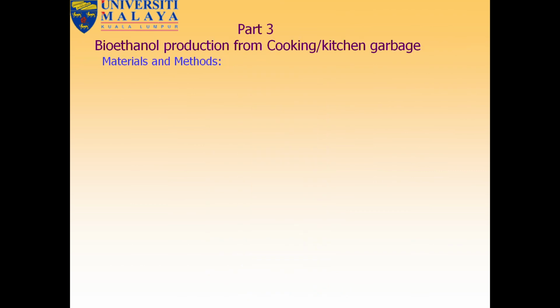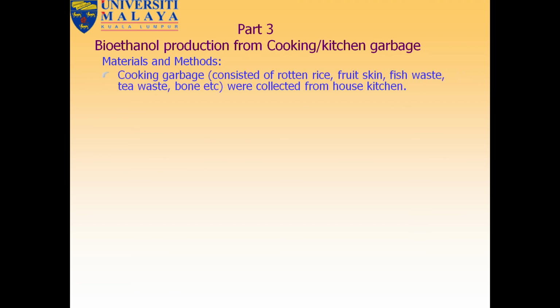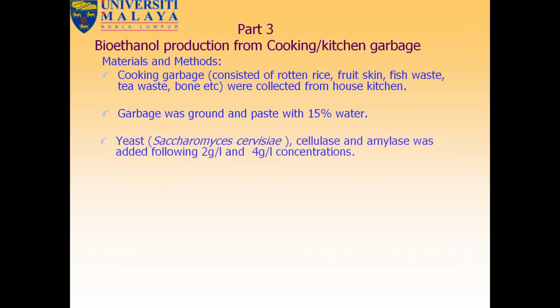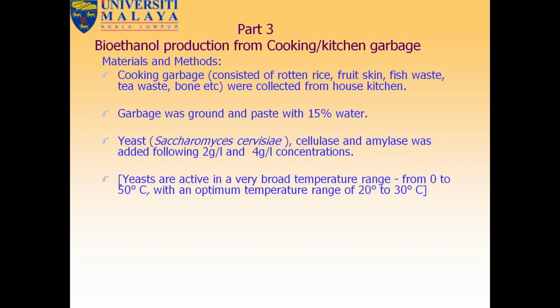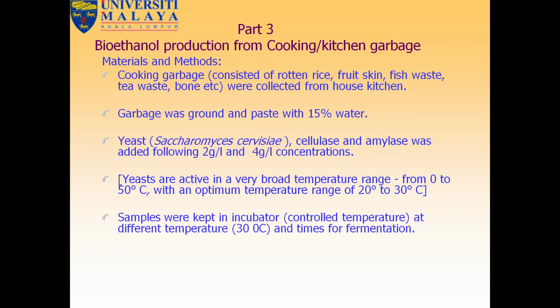Bioethanol production from cooking kitchen garbage, different types of garbage. You can see cooking garbage consisted of rotten rice, fruit skin, fish waste, tea waste, and bones collected from our house kitchen. Garbage was ground into a paste with treated water. Yeast, cellulase, and amylase were added at 2 grams per liter and 4 grams per liter concentrations. Yeast is active in a very broad temperature range. Samples are kept in an incubator for fermentation.